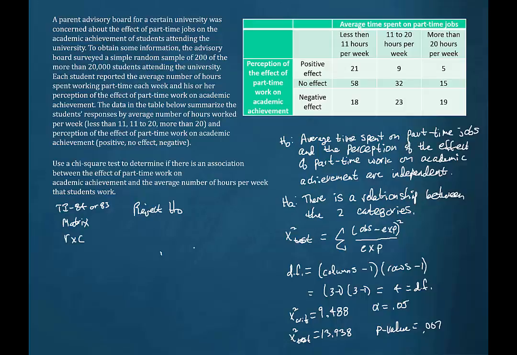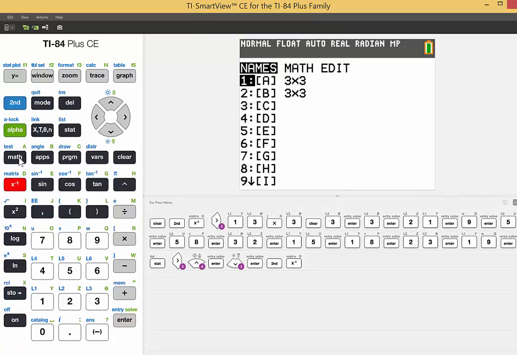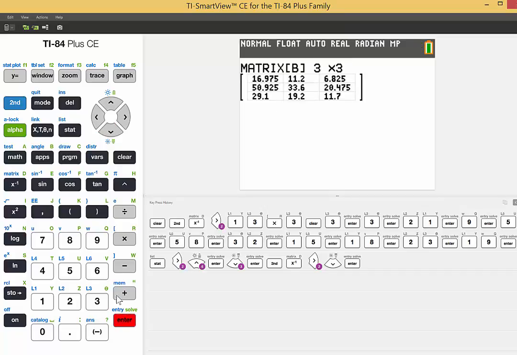Now, just so that we understand the process, let's go and look at the TI-84 calculator at matrix B and see the expected values. So we'll push second matrix, and what we want to do is look at what's in matrix B. So we're going to go over to edit, and then we're going to access matrix B.